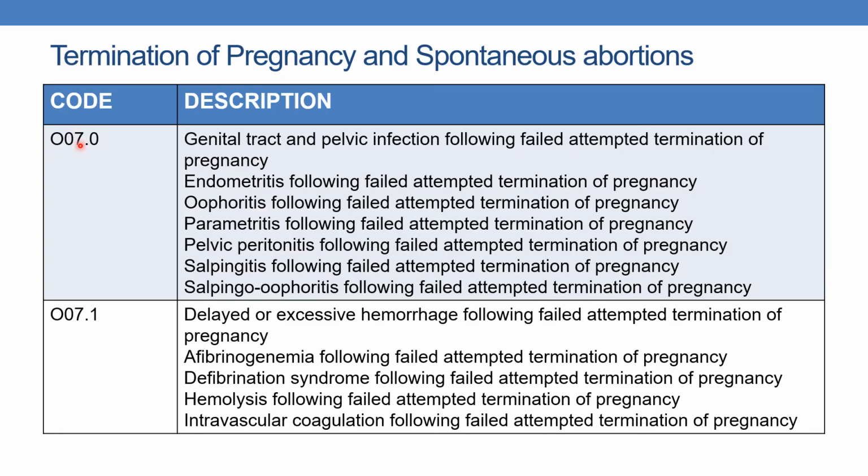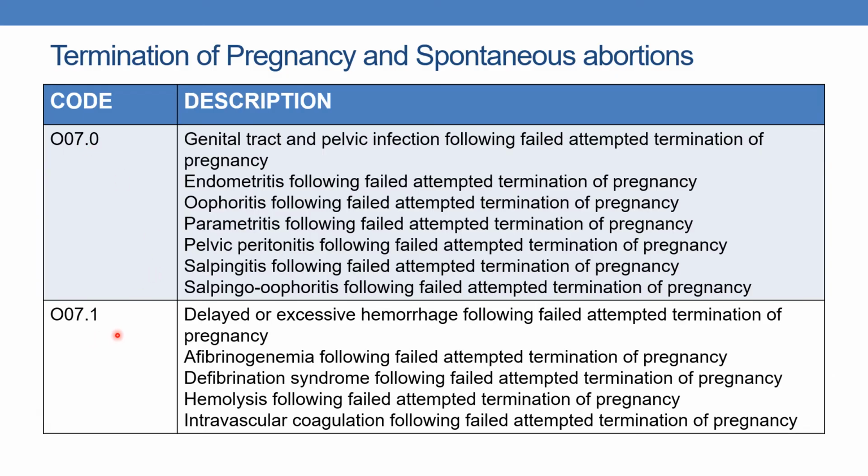Now coming to the O07 series, it deals with complications following failed attempted termination of pregnancy. So O07.0 indicates genital tract and pelvic infections following failed attempted termination of pregnancy. Here I am not going through all the synonymous terms because we have been discussing them for a couple of series. And whenever the physician documents any of the below listed terms, the code is O07.0.